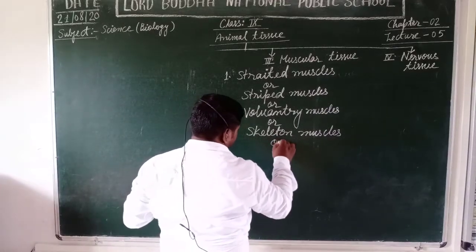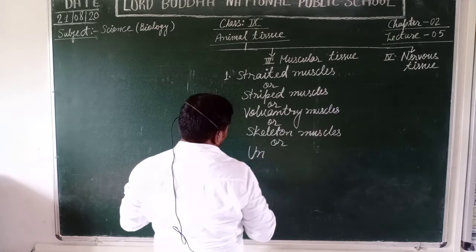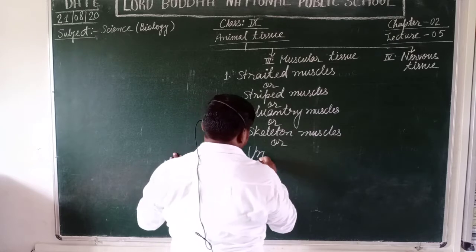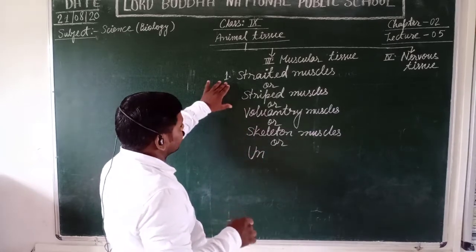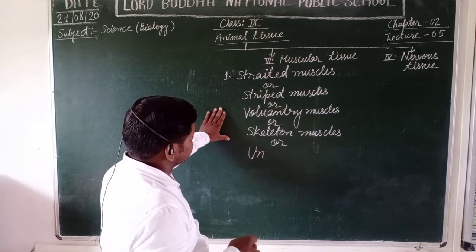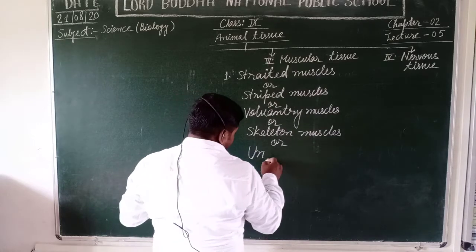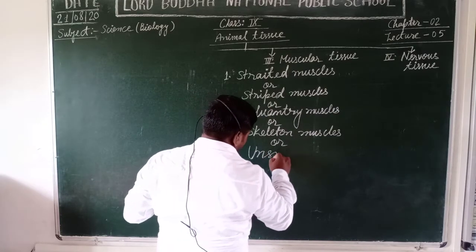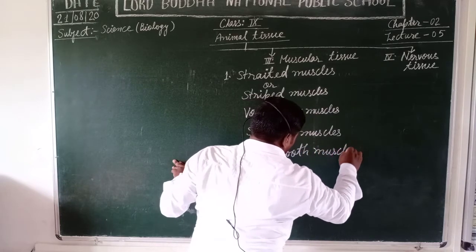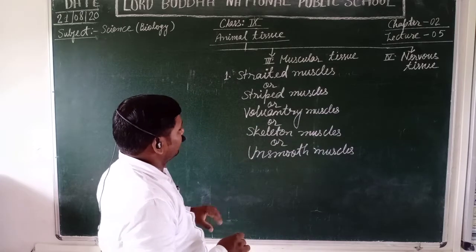What? Unsmooth muscles. You are thinking there are lots of names for this kind of muscle, but students, I will clear up each and every type of muscle with diagrammatic description in the incoming lectures. These are also called unsmooth muscles. Why are they so called? We will make it clear with the help of a diagram.